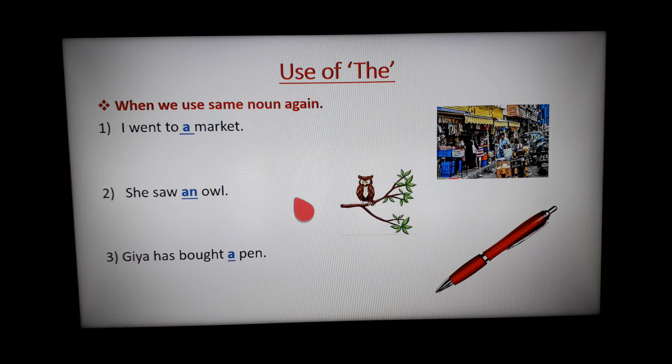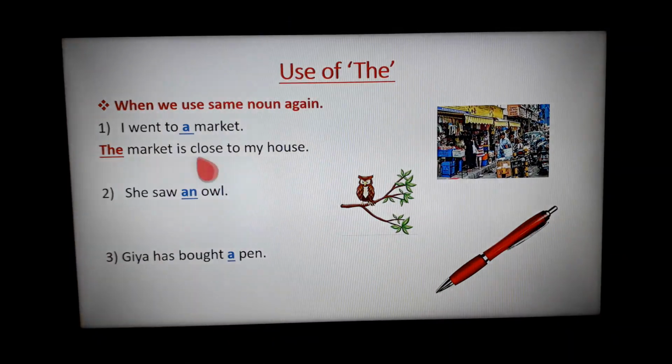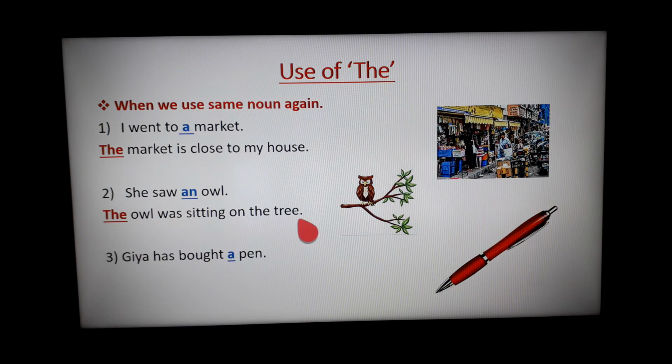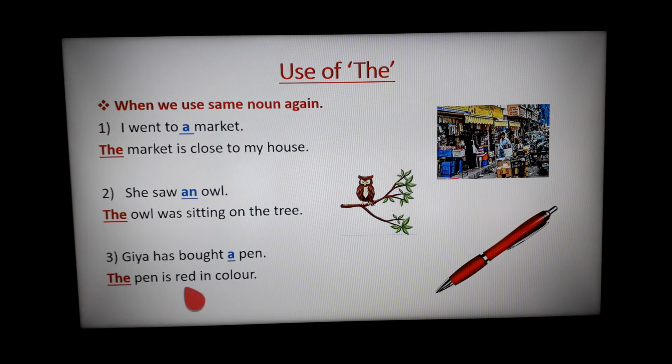So we also use the when we specifically talk about something again and again. Like which market? The market is close to my house. We are talking about the market which is close to my house. So we have used the market. Which owl? The owl was sitting on the tree. We are talking specifically about the owl which is sitting on the tree. Jia has bought a pen. Which pen? The pen is red in color. She has bought a pen which is red in color.